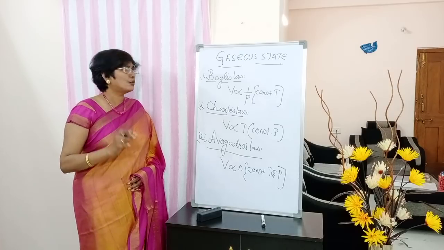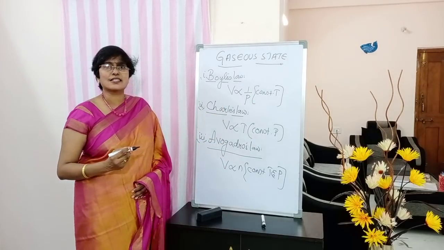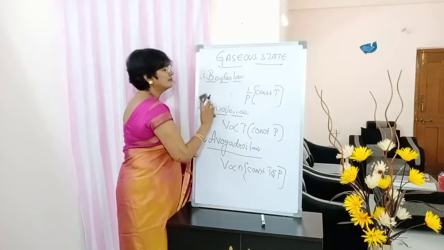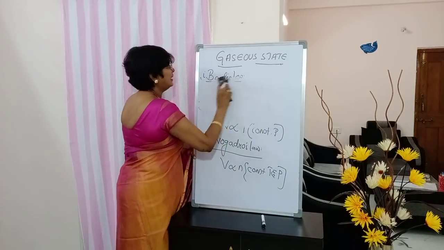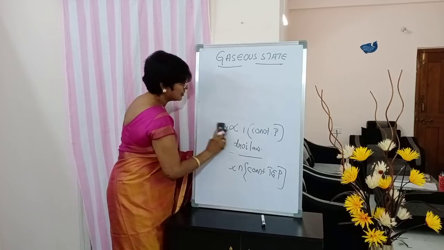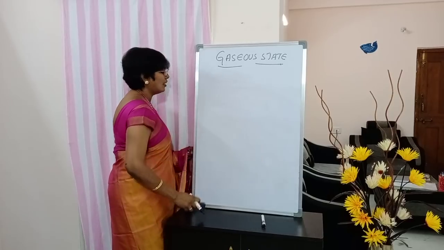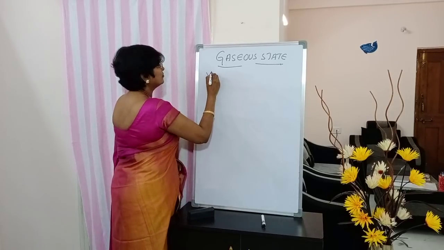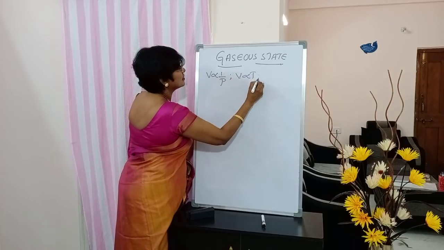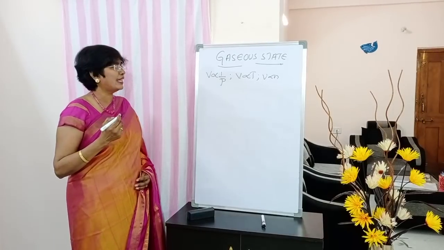Now what we should do, we will combine all the three laws. Okay. So below write down: combining the above three laws, we get.